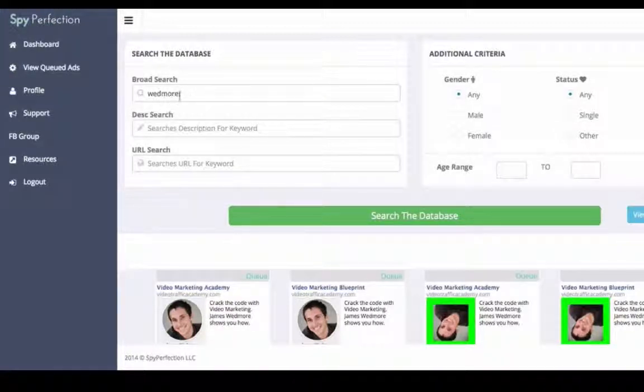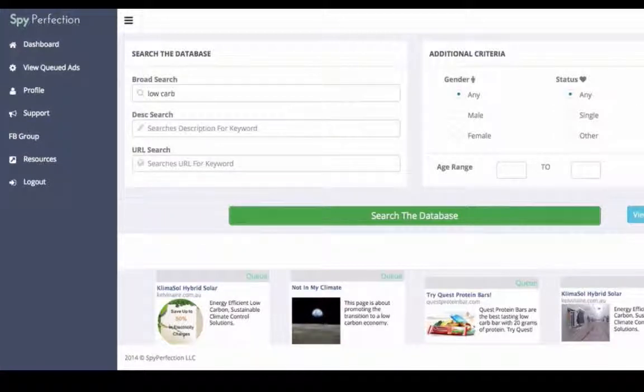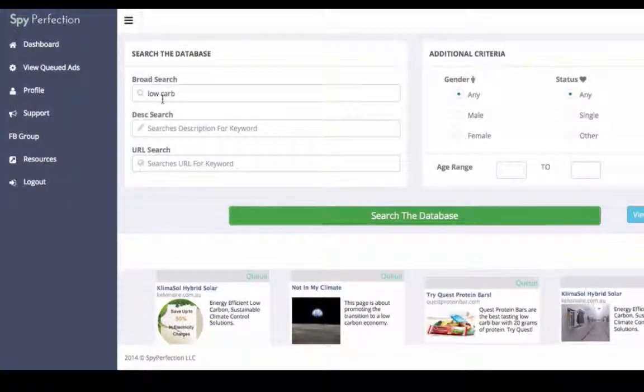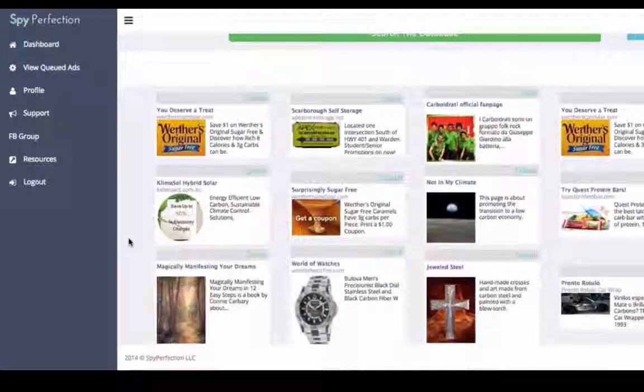But again, you don't want to go too narrow, okay? Don't put in stuff like really low calorie diet, or someone said low carb diet. Well, don't put in low carb. Don't put low carb diet. Maybe just try low carb, right? See what pops up. And protein bars. Okay, so paleo bread, paleo wraps. Maybe low carb is too much, and maybe low carb will be something that's added. We'll have a lot more stuff in the new data coming in.